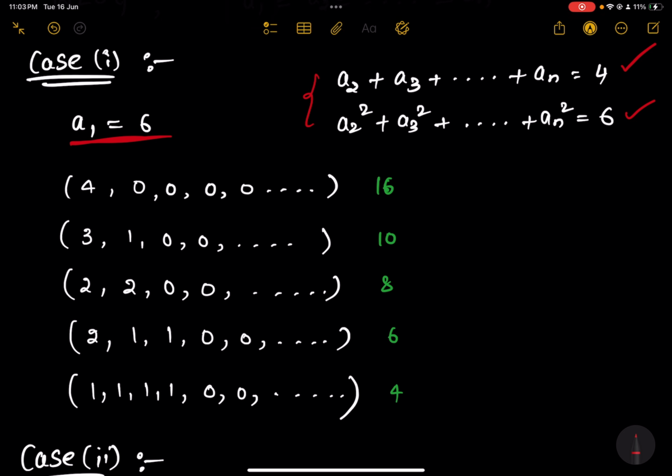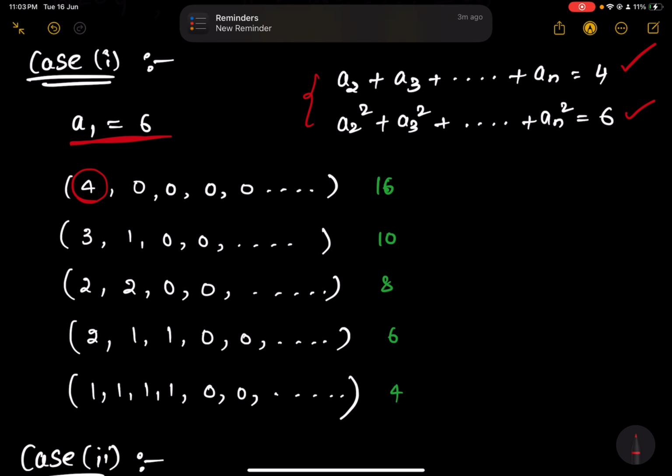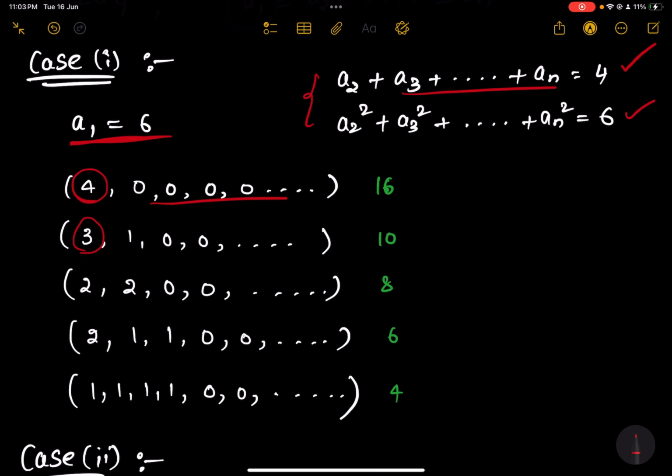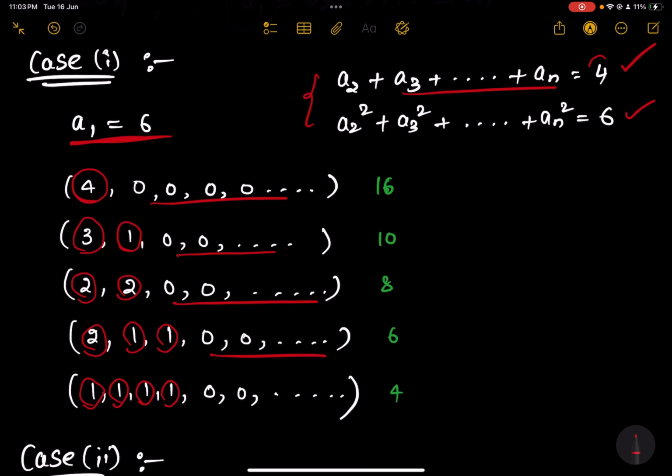The sum can be 4 when you put A2 equals 4 and remaining all are zeros, or 3 and A3 equals 1, remaining all are zeros, or 2, 2, all the remaining values are zeros, or 2, 1, 1 and all the remaining values are zeros, or 1, 1, 1, 1, all the remaining values are zeros. Only in these cases the sum will be 4.